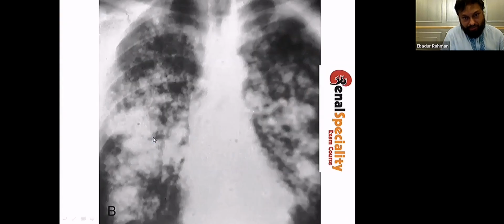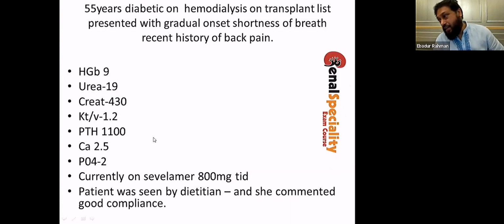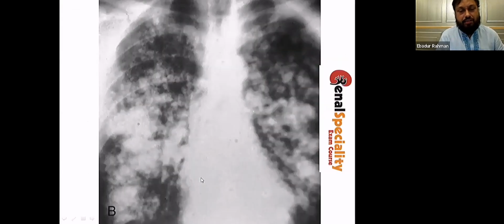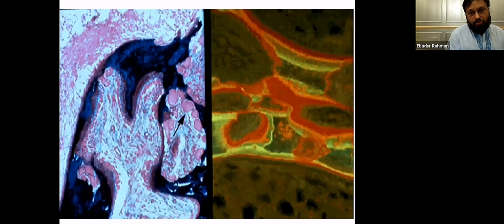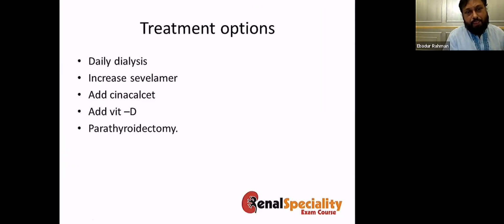So, if you go back to the case, this is actually a case where you can see the phosphate is acceptable, and this patient is having very high PTH. Although she's having very good compliance with the dietitian, and she's on Sevelamer, still she has soft tissue calcification. In this case, you can see the lung calcification, and also these are giant osteoclasts. The osteitis fibrosa cystica by biopsy. So this one actually needs parathyroidectomy.